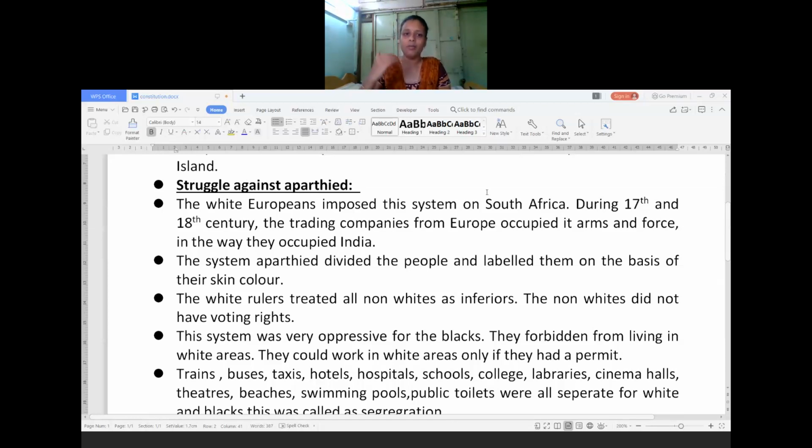The same thing happened by implementing this system in South Africa. With their military force, they captured South Africa in the 17th and 18th century. This system was apartheid. The system of apartheid divided the people and labeled them on the basis of their skin color. Based on skin color only, they used to get the highest position and the lowest position in the society. And this policy was being implemented in South Africa.